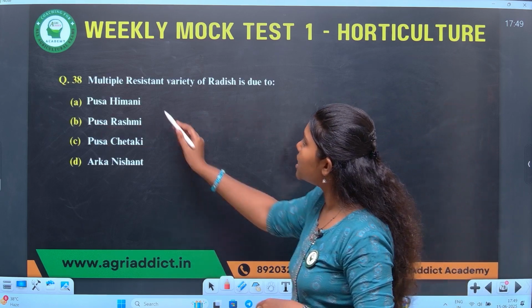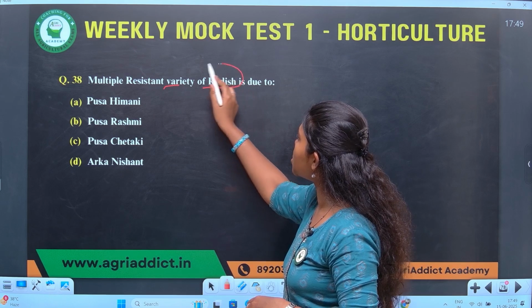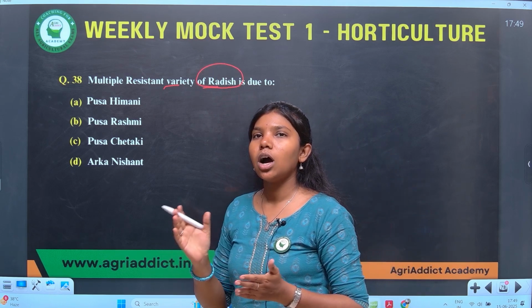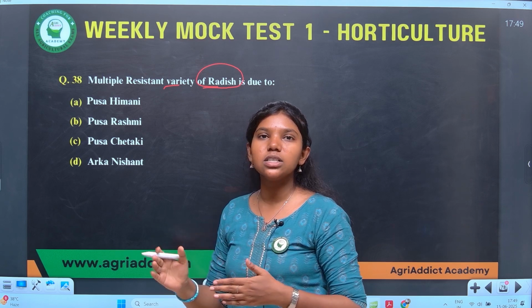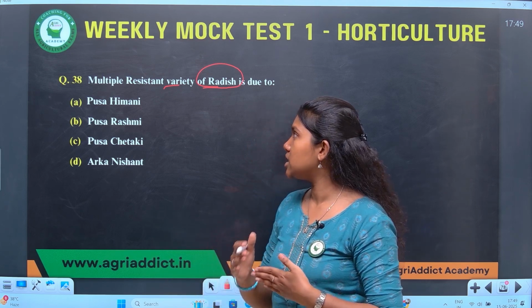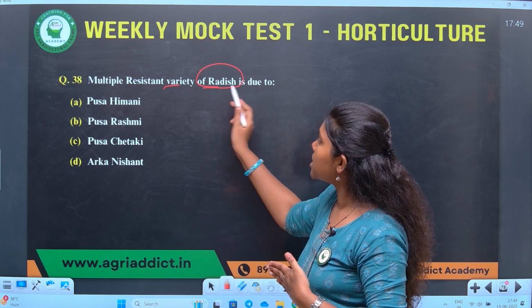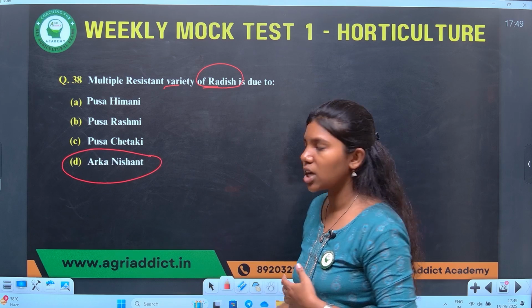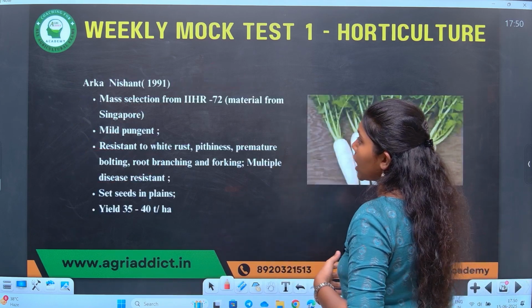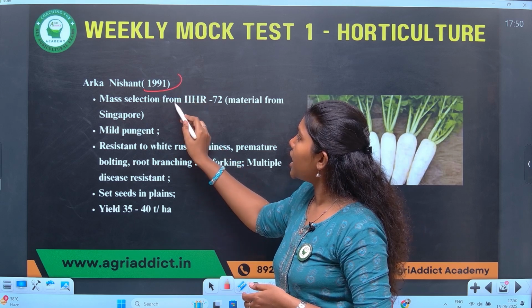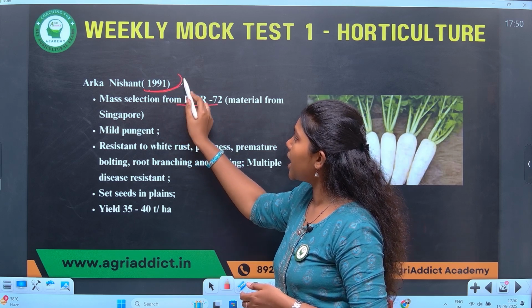Multiple resistant variety of radish. Here the word multiple resistant refers to a crop having resistance to different diseases, not a single disease. Resistance to different diseases is referred to as a multiple resistant variety. Multiple resistant variety of radish is Arka Alok, developed at IIHR. Arka Alok has been developed at IIHR and released in 1991.